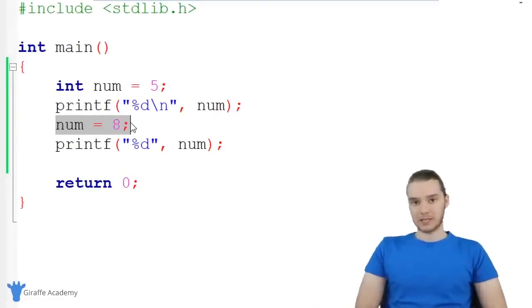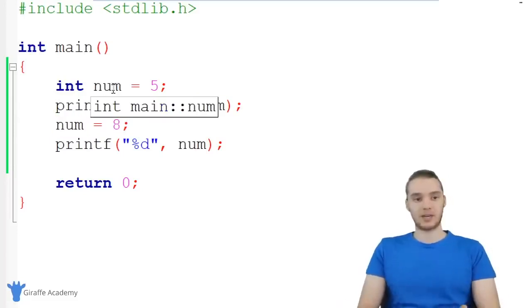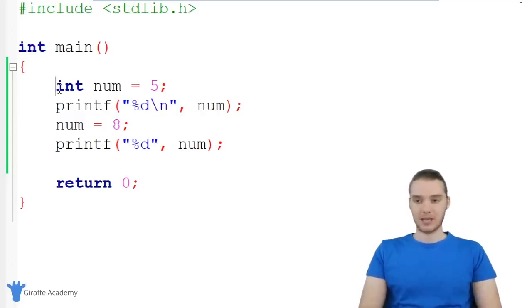But in certain circumstances in C, you're going to want to create values that can't be modified. These would be values that just can't change, and those are called constants. So if I wanted to make num a constant, in other words, let's say for some reason I didn't want the num variable to be able to be modified in my program, I could come over here and say const, C-O-N-S-T, right before I declare the type. Now you can also say const right after you declare the type, but I've always preferred to just put it before. So I say const int num = 5, and now this program is actually going to throw an error.